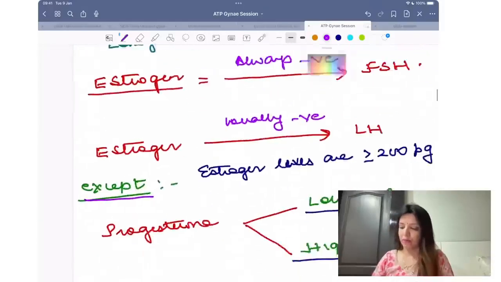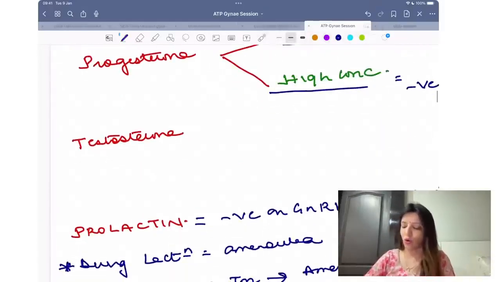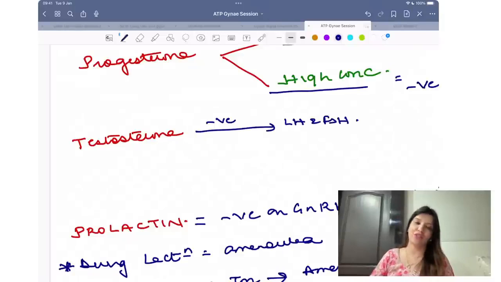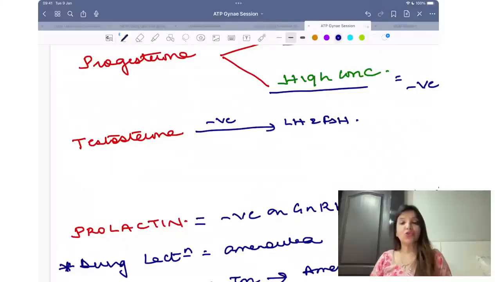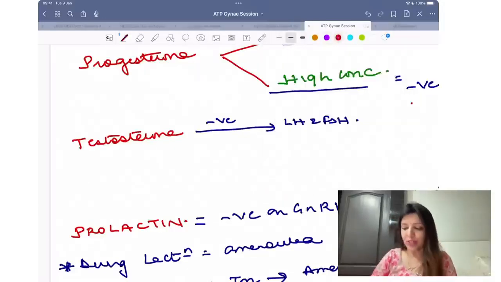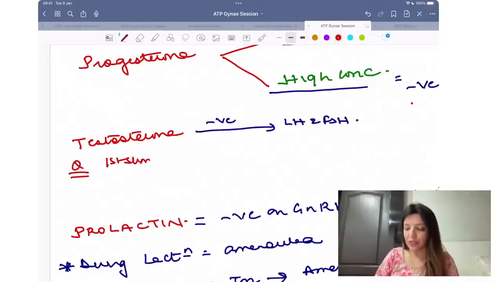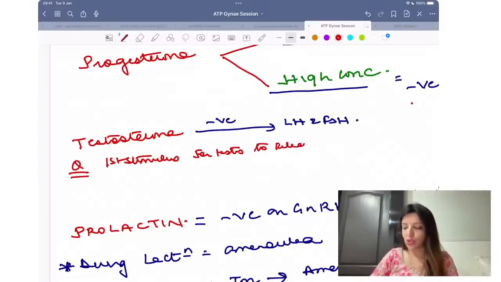Testosterone overall, please remember, always has a negative feedback on both LH and FSH. Right? Testosterone will have a negative feedback on both LH and FSH. Now comes a very, very important question. What is the first stimulus for the testes to release testosterone in intrauterine life?